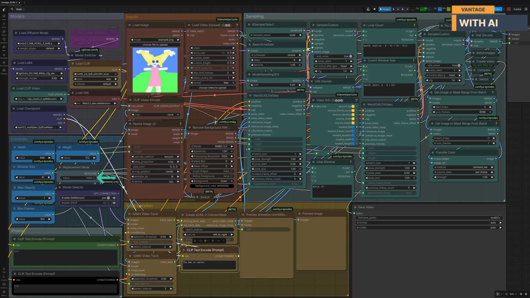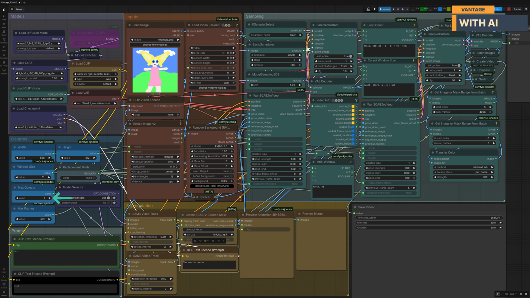This section also allows us to select which generation mode we want to use. If replacement mode is enabled, the workflow can replace characters within an existing scene. For best results, the replacement character should be positioned similarly to the original character in the first frame of the guiding video. When replacement mode is disabled, the workflow operates in standard animation mode. The guiding video provides the motion, while the reference image provides both the character and scene information. Just like in replacement mode, the closer the reference image matches the first frame of the driving video, the better the final results tend to be.